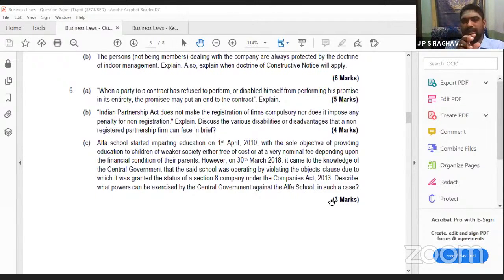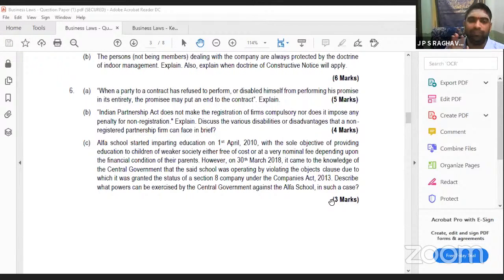Whenever a small point is given for more marks, be careful. Read the question 2 or 3 times, then you will understand he is not only asking a small thing, he is asking some other point also. You should grab that. If he is asking a small point for 5 marks, he is expecting something from you, not just the answer. Whatever is related to that, you also have to write.